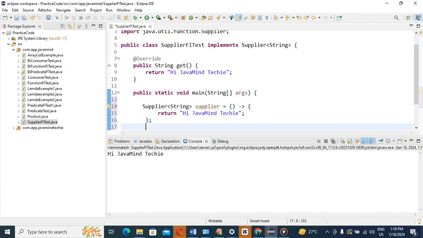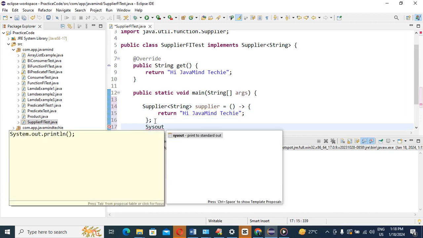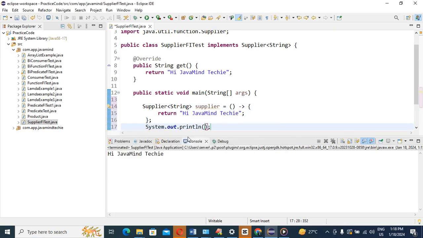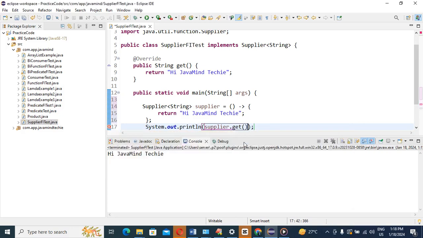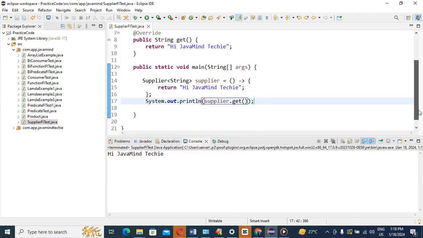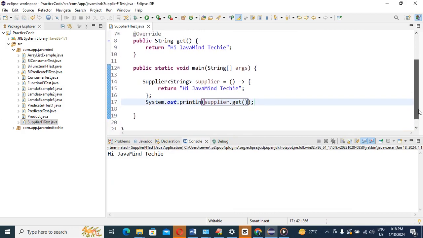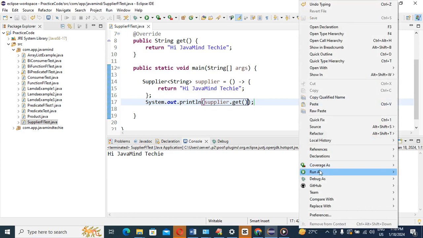Then we are going to call this method. So how? Sysout. Yes or no? Then we already have the reference of the interface, right? This one dot get method, there or not? It's complete or not? So we can run the application and see whether the output is coming as expected, as per the lambda expression implementation. Tell me guys, yes or no?